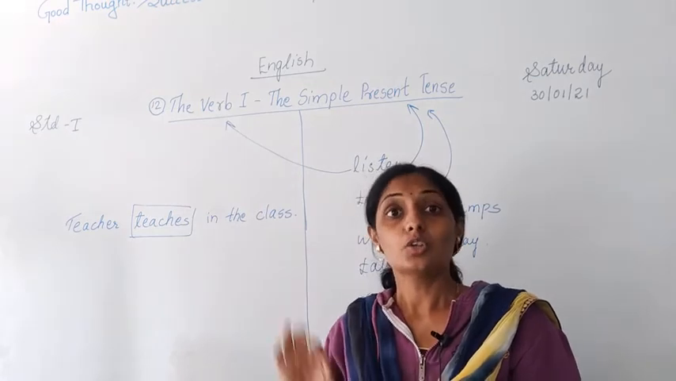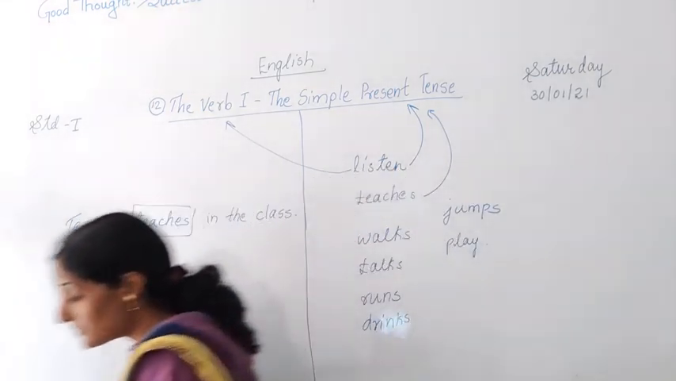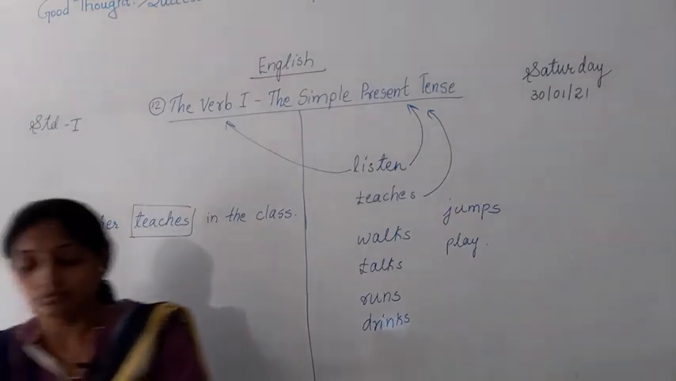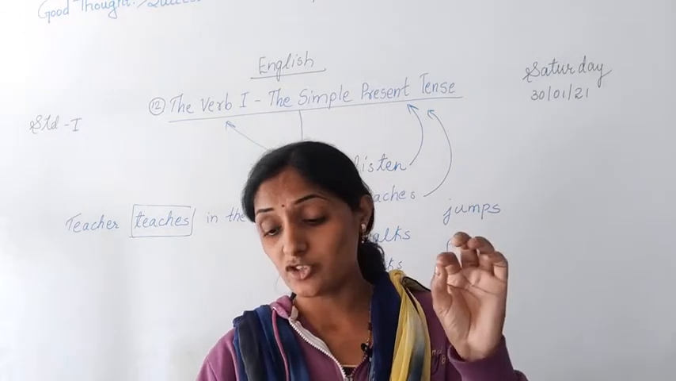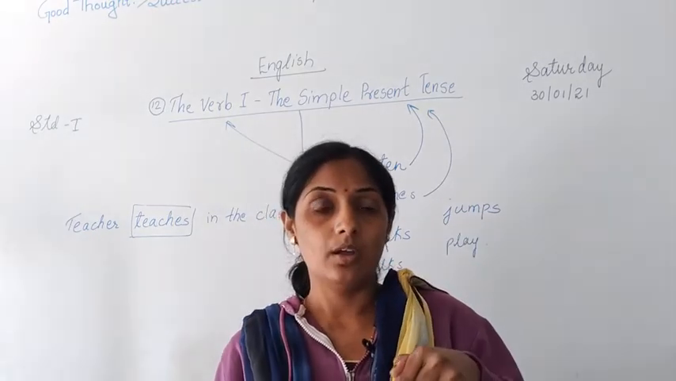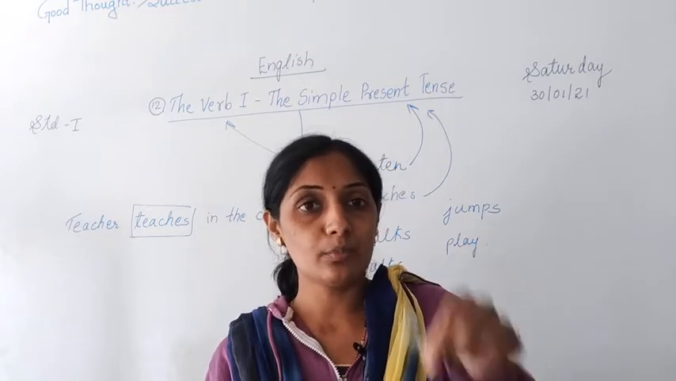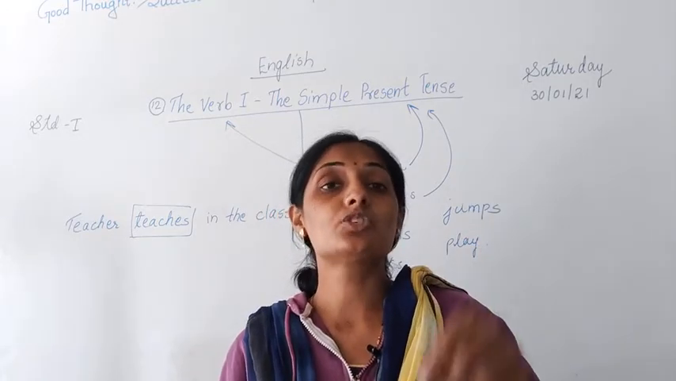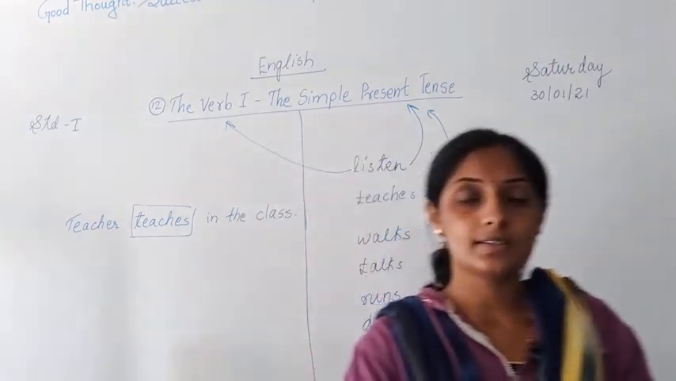Understood? So keep in mind that in simple present tense, verbs are used to indicate action which is performed right now, correct? In present time, when you do some action, at that time only whichever words are used, they are in simple present tense. Okay, so I will read for you some sentences here.